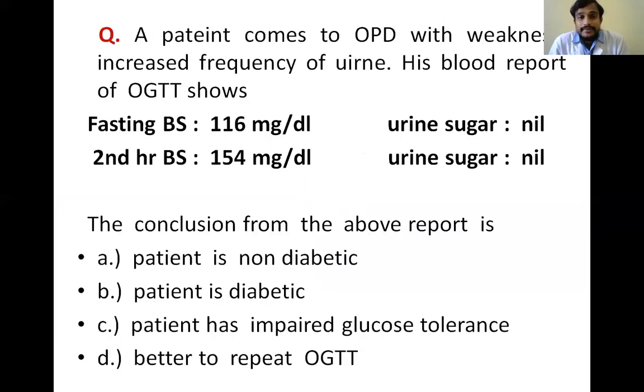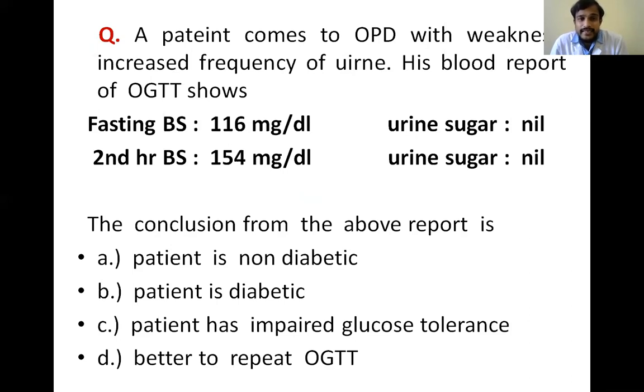So for understanding, a patient comes to OPD with weakness and increased frequency of urine. His blood reports of OGTT show the fasting blood sugar is 116 milligram per deciliter and urine sugar is nil. And the 2-hour blood sugar is 154 milligram per deciliter and urine sugar is nil. Then what is the conclusion from the above report of OGTT?